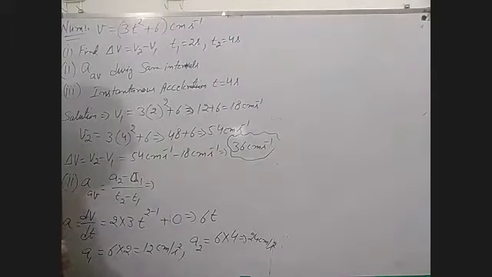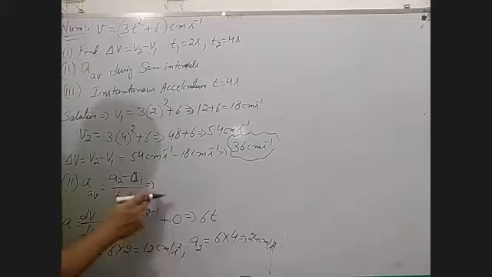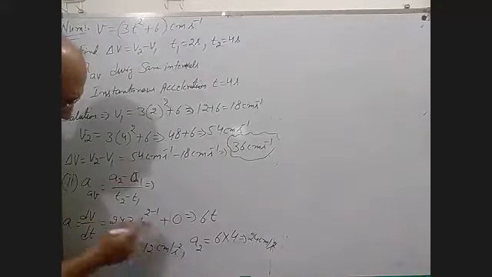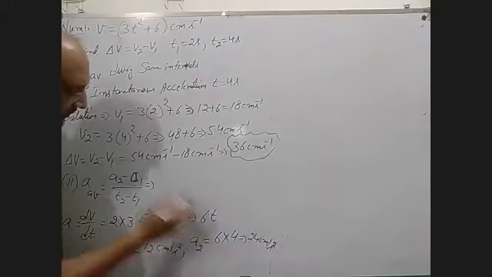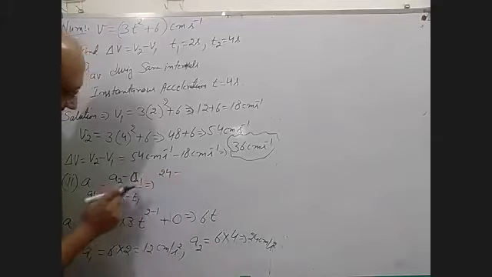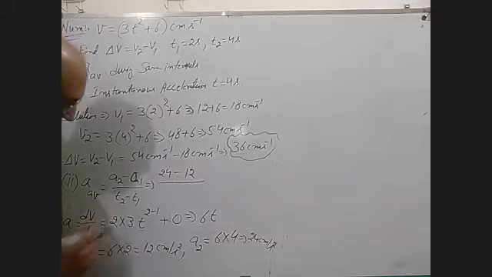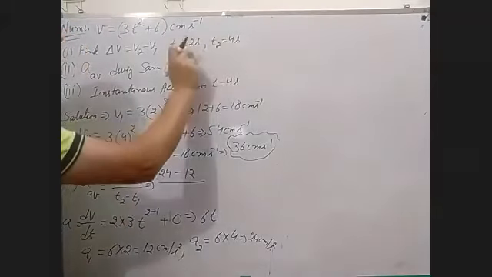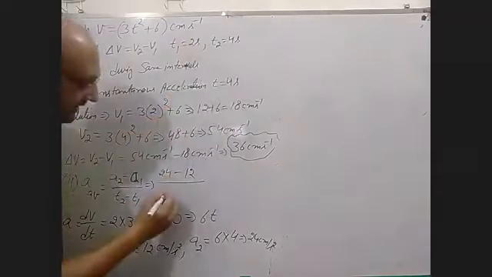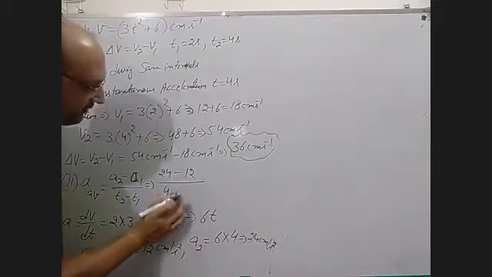Now you can put here: what is A2? 24 minus what is A1? 12, upon what is T2 minus T1? 4 second minus 2 second. Okay, 4 minus 2.